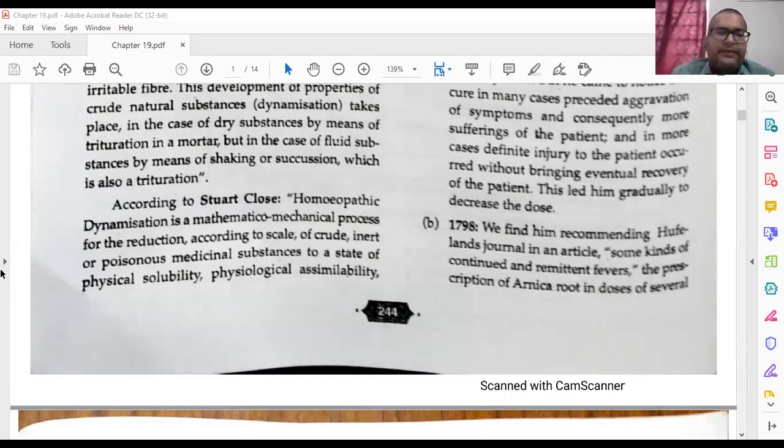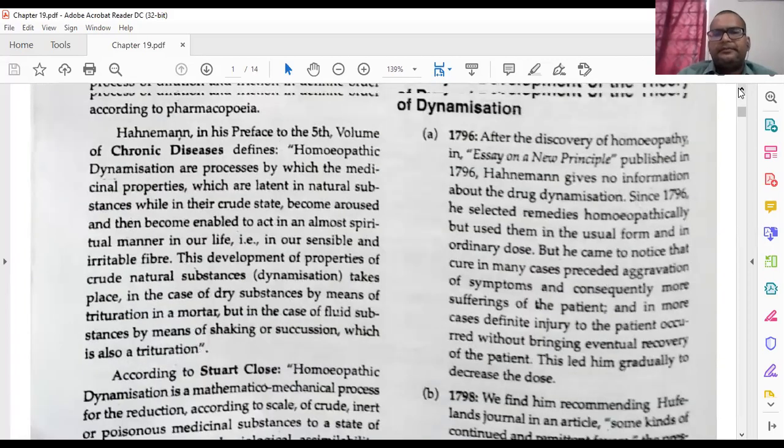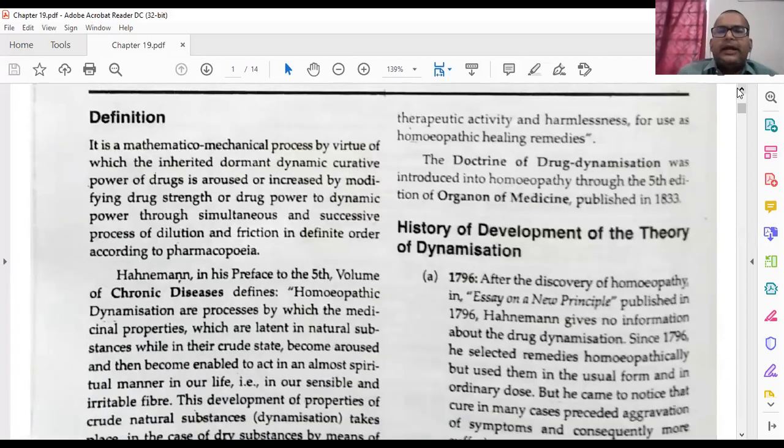According to Stuart Close, homeopathic dynamization is a mathematico-mechanical process for the reduction, according to the scale, of crude, inert or poisonous medicinal substances to a state of physical solubility, physiological assimilability, therapeutic activity and harmlessness for use as homeopathic healing remedies.